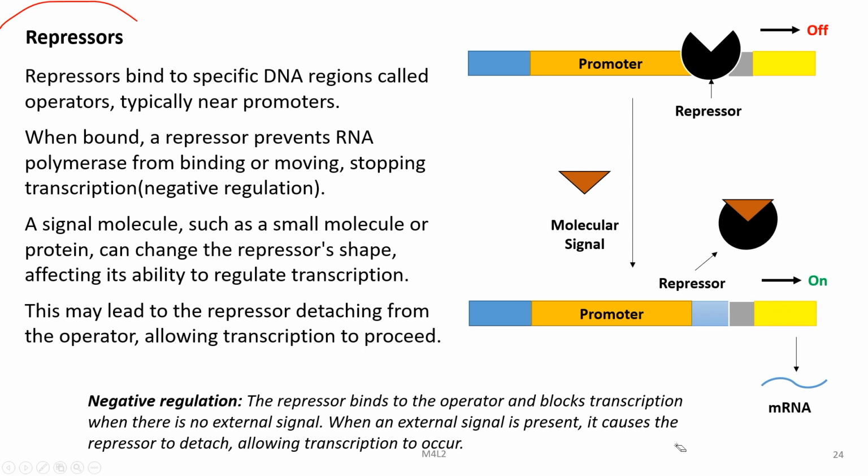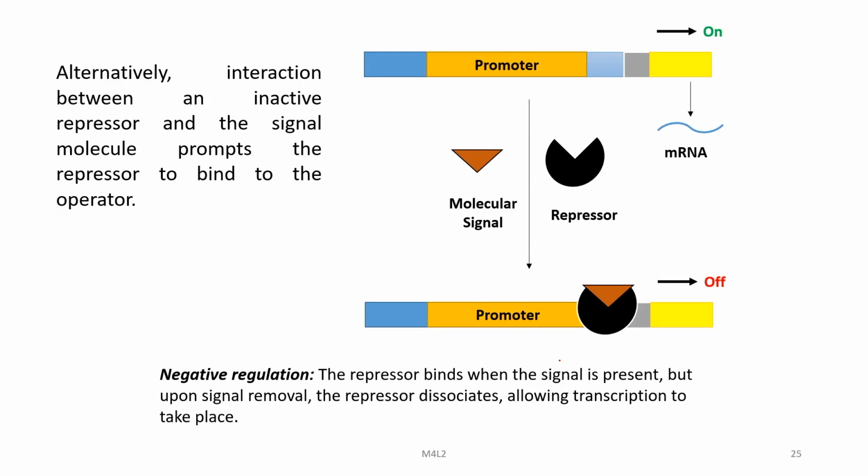When bound, a repressor prevents RNA polymerase from binding or moving, stopping transcription. This is the negative regulation. A signal molecule such as a small molecule or protein can change the repressor's shape, affecting its ability to regulate transcription. This may lead to the repressor detaching from the operator, allowing transcription to proceed and thereby producing mRNA.